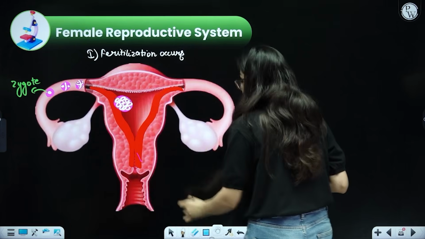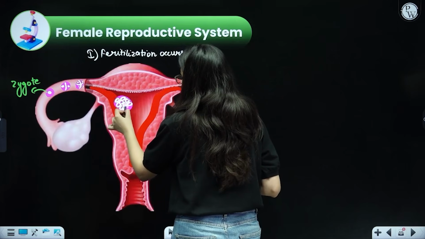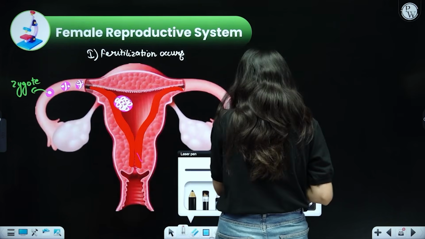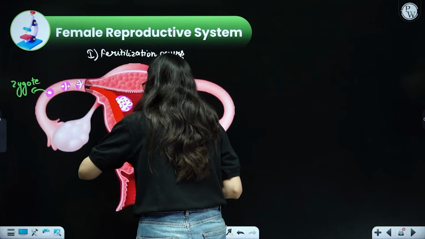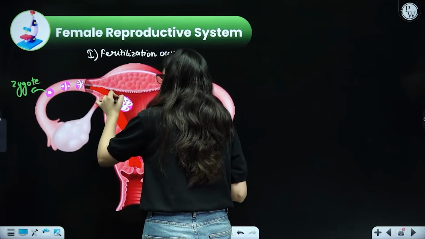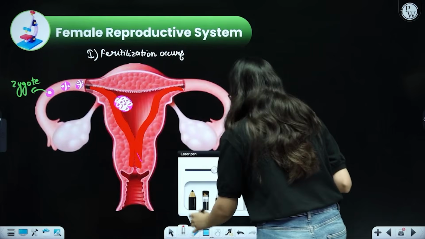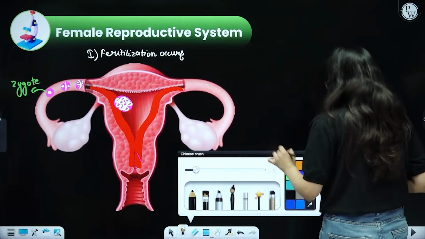Once it enters the uterus, beta, all of this will now implant or attach to the endometrium. This is the inner lining, and this whole embryo will now attach. This attachment is called implantation. The term is called implantation.